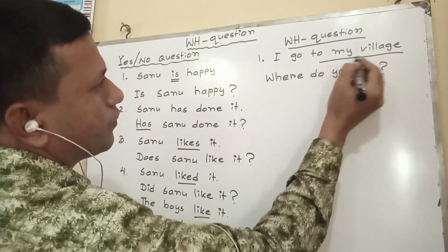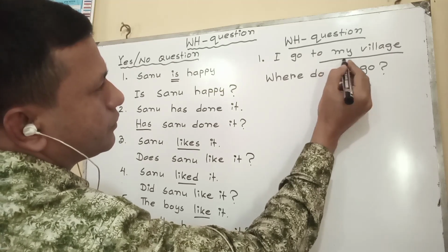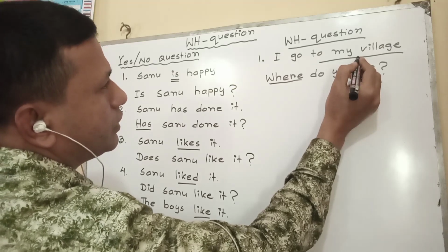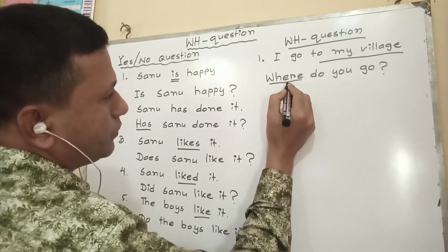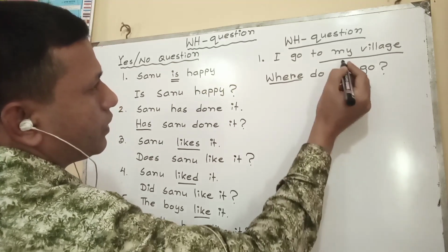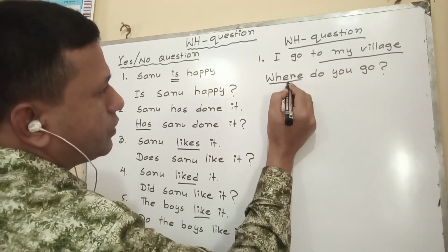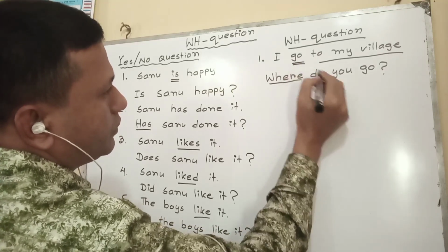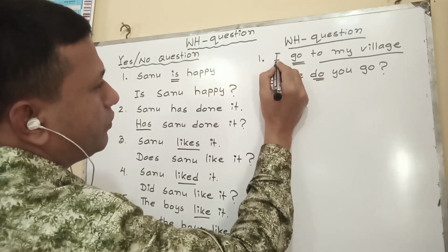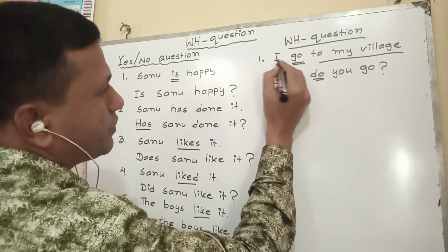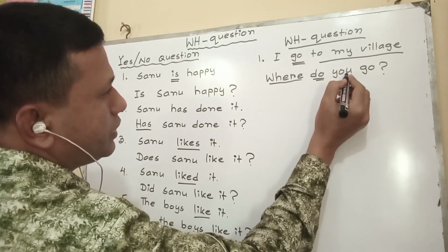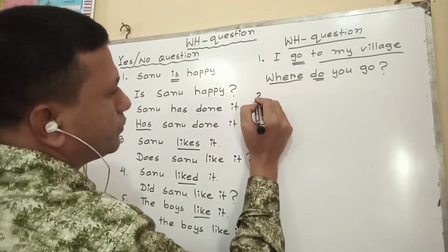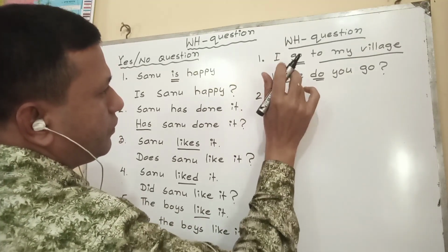See here, place. If we find a place, at that time we have to use where. If we find time, we will use when. In this way. That means as it is a place, I have used where. Then it is present form and a main verb. That's why I have used do. If we find I or we as subject, at that time we have to change it into you. Where do you go?